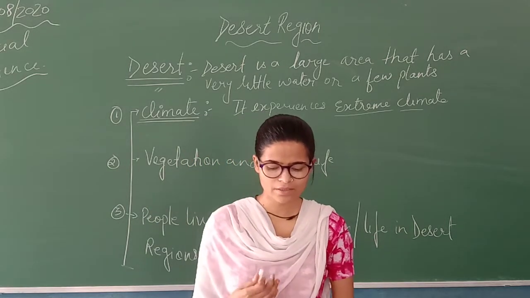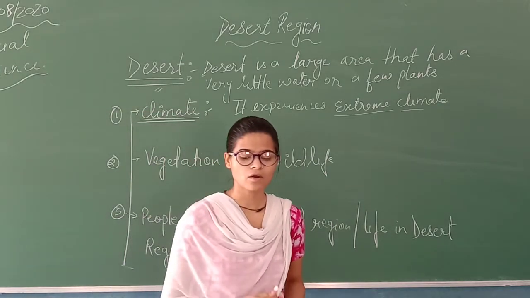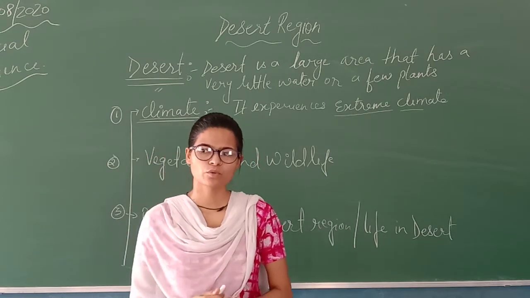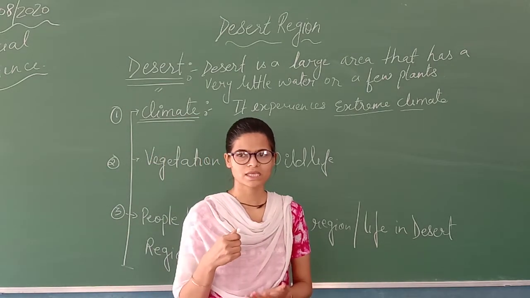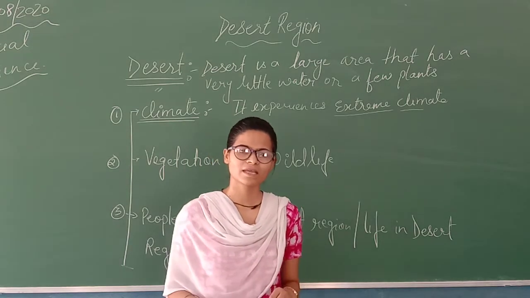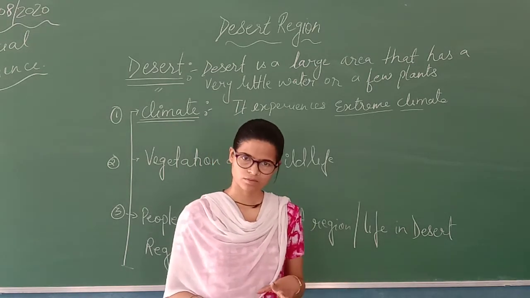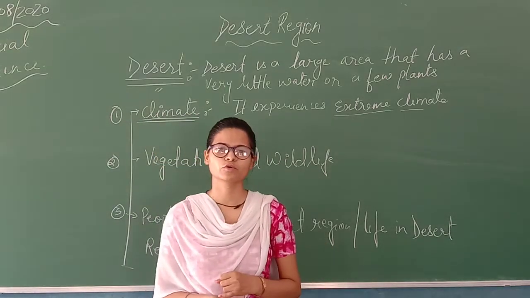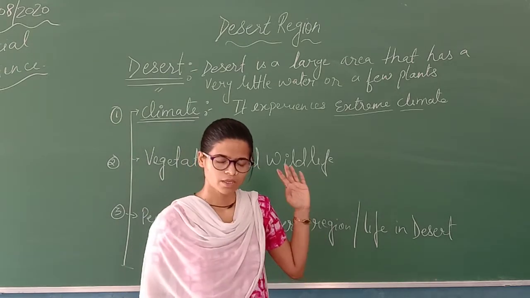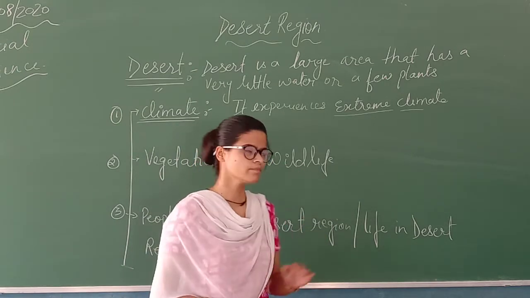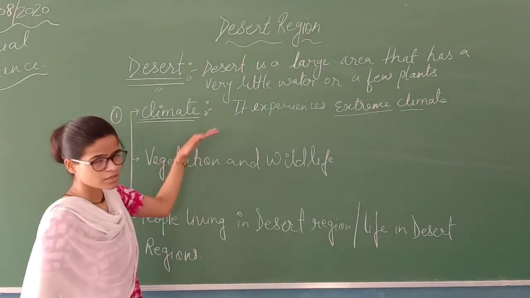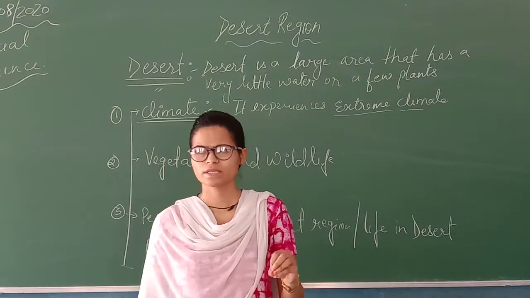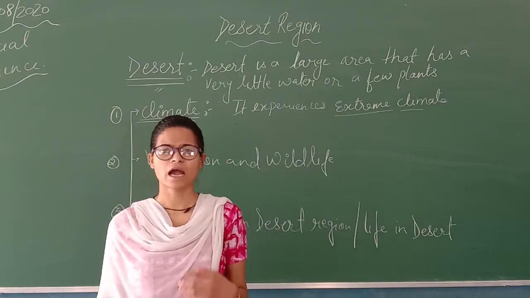Okay. Then we have desert regions are also prone to sandstorms. Sandstorm means that just like we have storms here, in desert area there is a storm of sand. Okay, so that is why it is said that deserts are also prone to sandstorms. So this was about the climate of the desert area. It is not only in Thar desert we have in India. It is not only there that we are experiencing very high temperature.